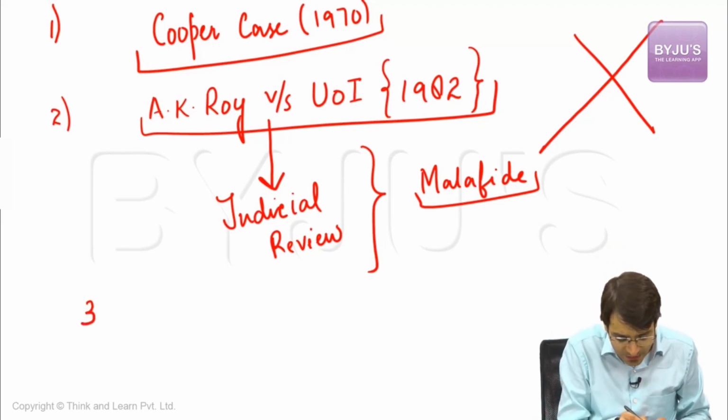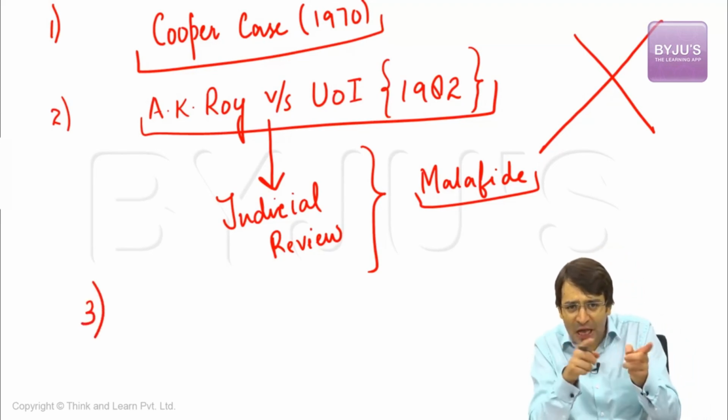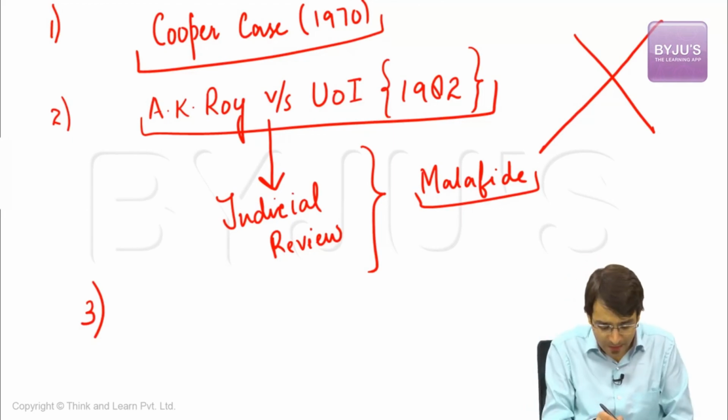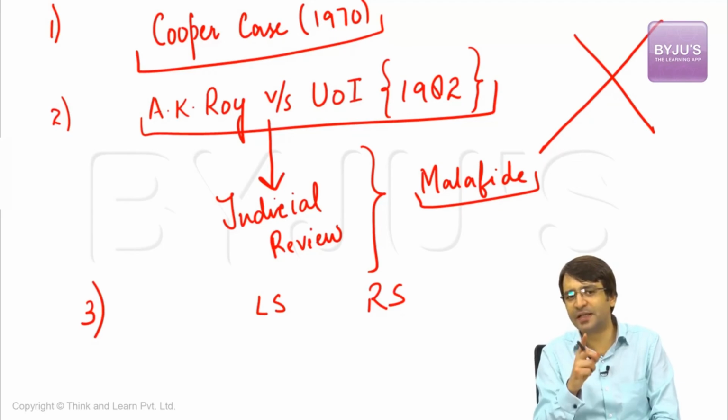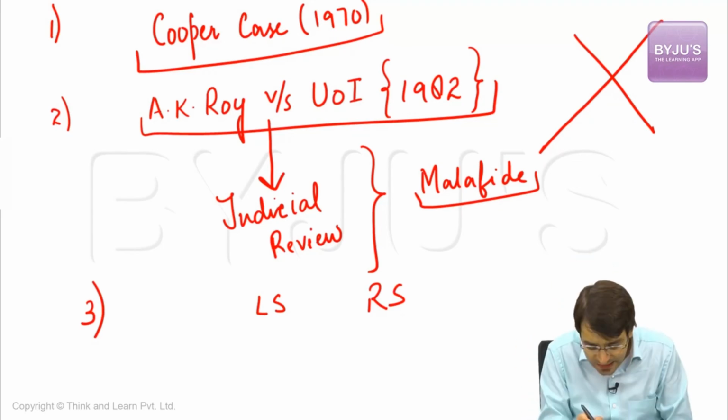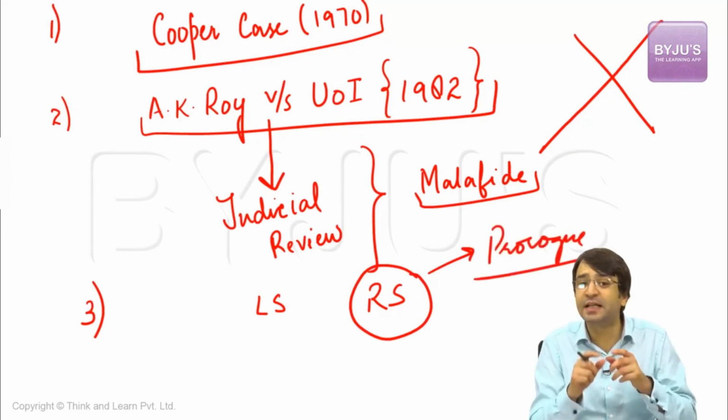I said the President can promulgate an ordinance if either one or both houses of the Parliament are not in session. Now let us suppose for a while, Lok Sabha is in session, Rajya Sabha is also in session. Can the President promulgate an ordinance? No. So what can the President do? The President can prorogue Rajya Sabha. That means the President can prorogue, can terminate